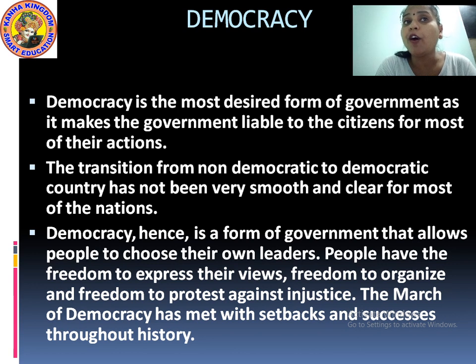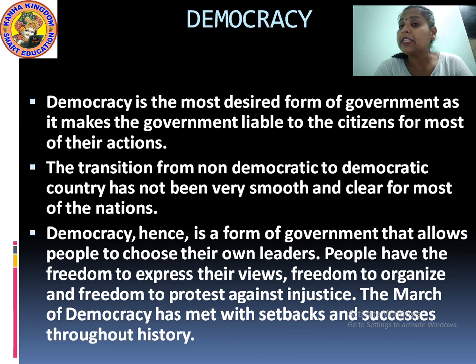It was not clear what a democratic form of government is, and what we are able to do in that sort of government. So this was the most important trouble that the countries faced while changing from non-democratic to the democratic form of government.